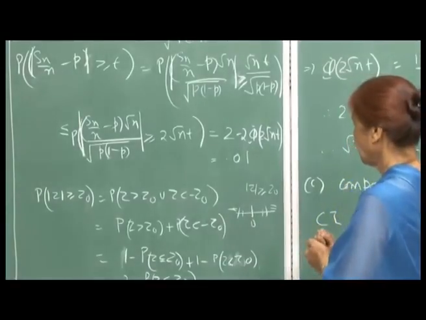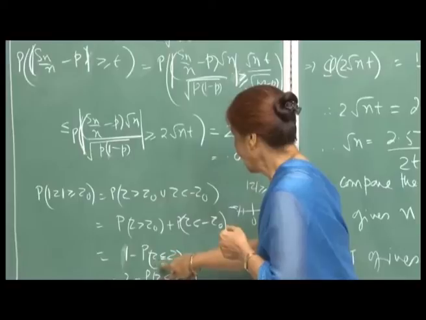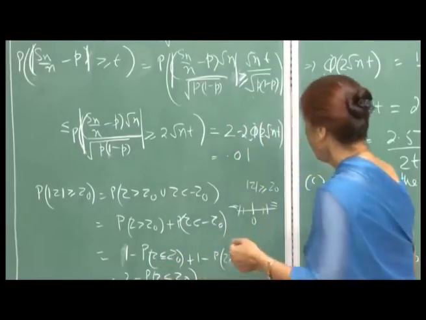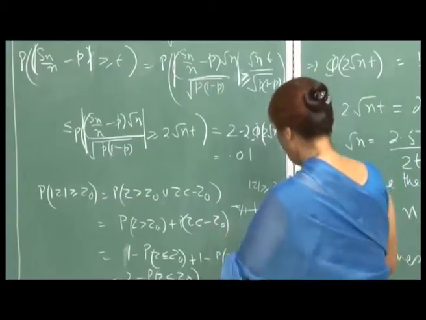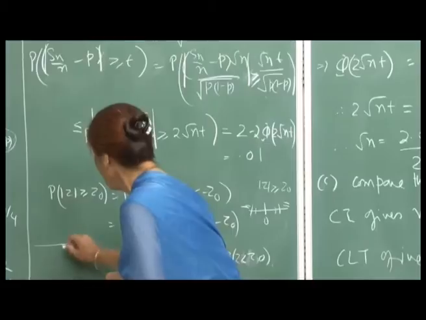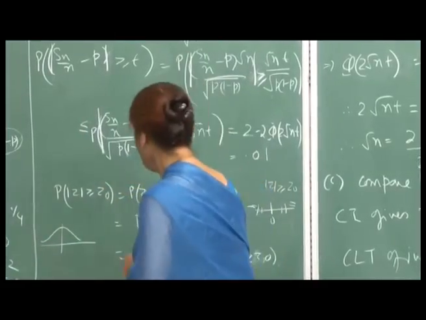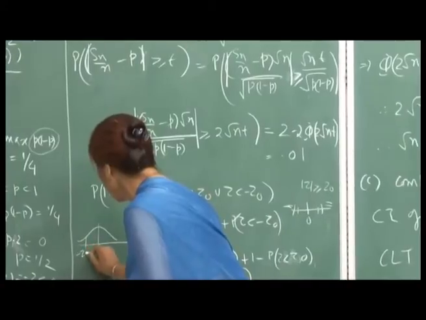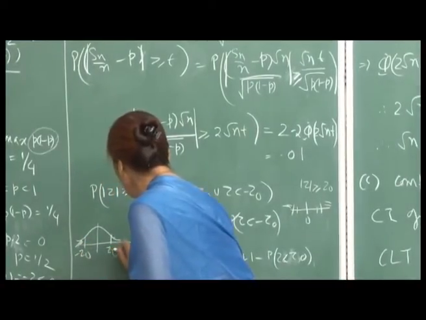Okay. And so, this becomes 1 minus probability z less than or equal to z naught, and probability z less than minus z naught. See, here again I can just show you. So, that means, if you want z less than minus z naught, you are wanting this probability, but that is the same as this probability, if you write z naught here.